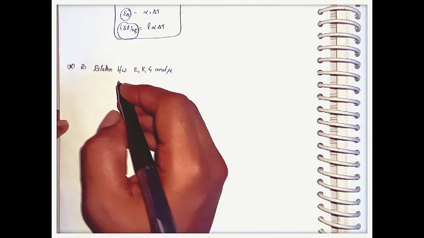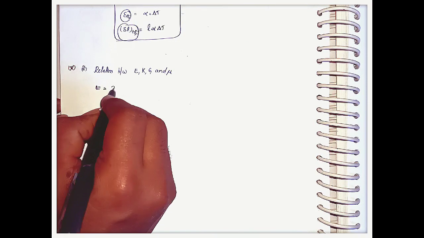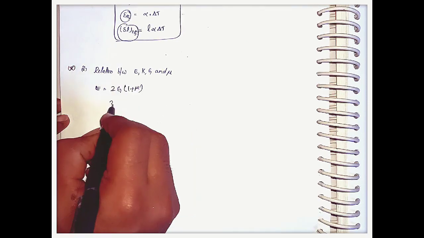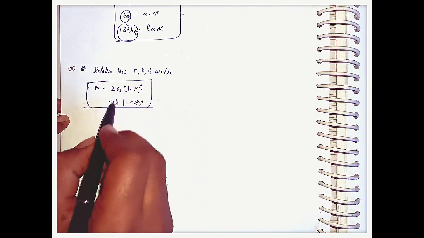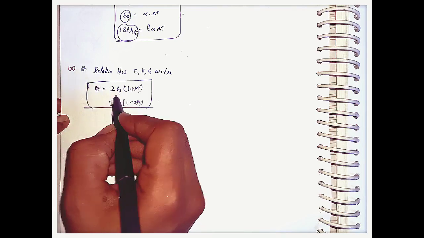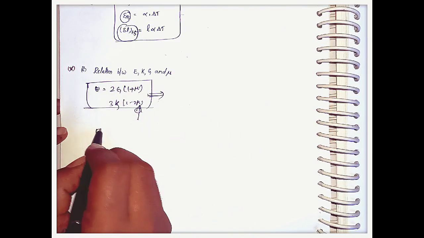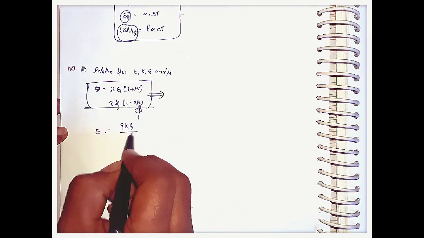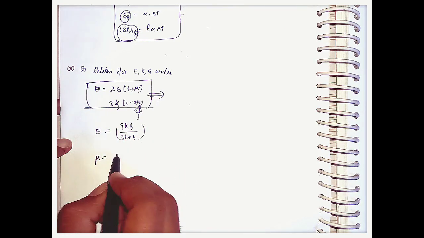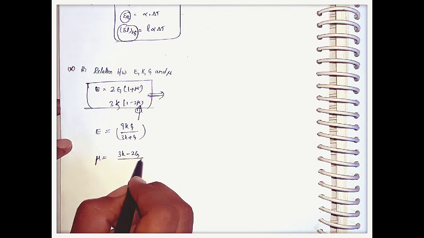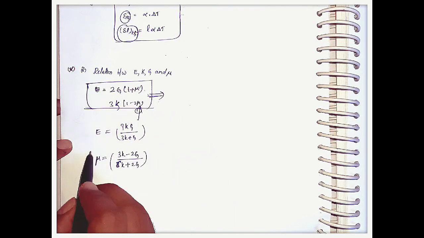The next important concept is the relation between the elastic constants and the stress strain relation. Here E equal to 2G into 1 plus mu, and E equal to 3K into 1 minus 2 mu. These are the relations between the elastic constants of bulk modulus, Young's modulus, and shear modulus along with the Poisson ratio mu. With the help of these two formulas, we can get the Young's modulus E equal to 9KG by 3K plus G, and the Poisson ratio mu equal to 3K minus 2G by 6K plus 2G. By equating these two, we can calculate the Poisson ratio.